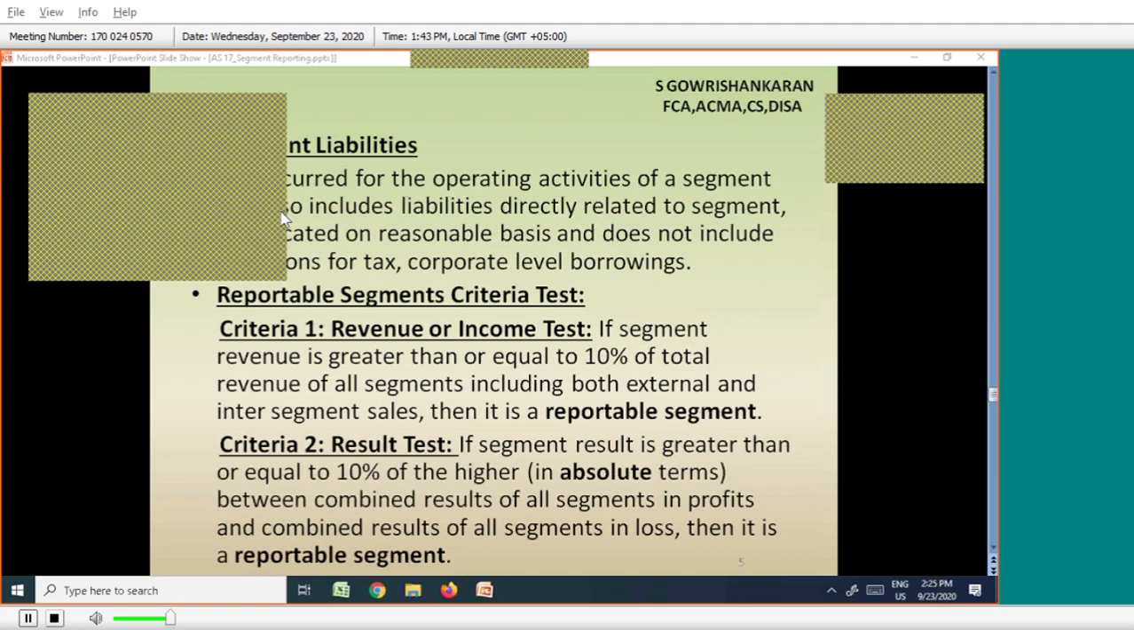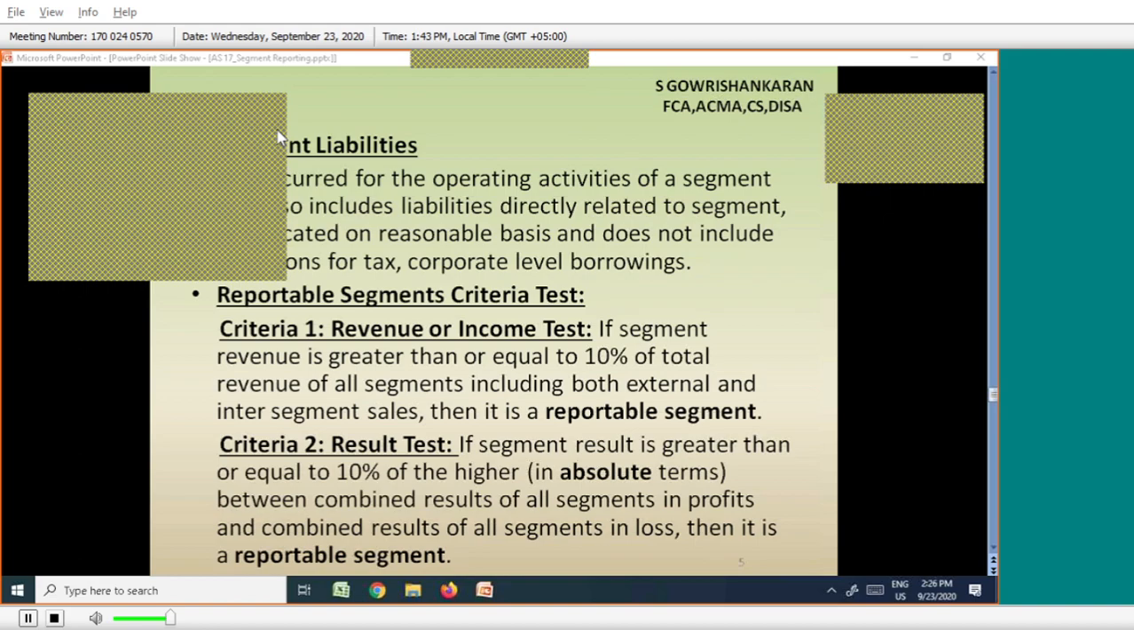We have to take absolute terms. Generally, 30 lakhs is the correct answer. But in this case, 40 lakhs is the correct answer. Why? Because absolute terms means, that is the meaning. Absolute term means ignore the sign. Sign means plus or minus. Compare the number alone.